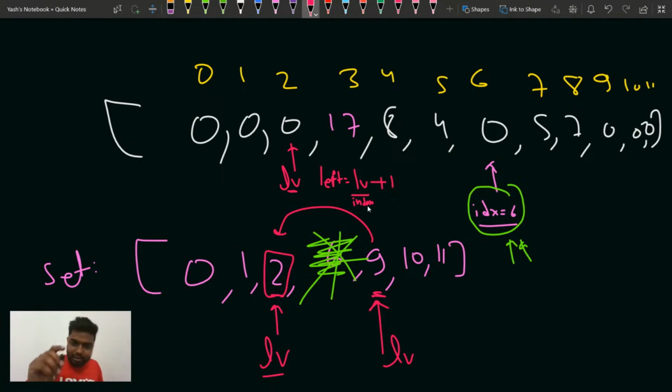Please write yes in the chat. Are you clear with this? What am I doing in my code, at least? Yes or no? Please tell me. Does that make sense, guys? Everyone, please write +1 if you're clear.